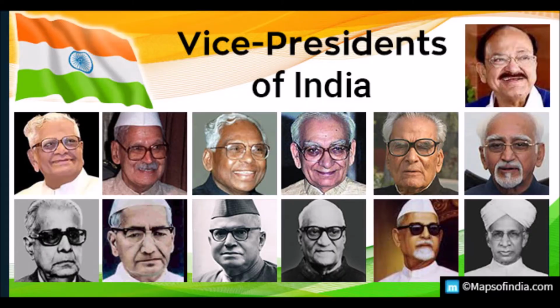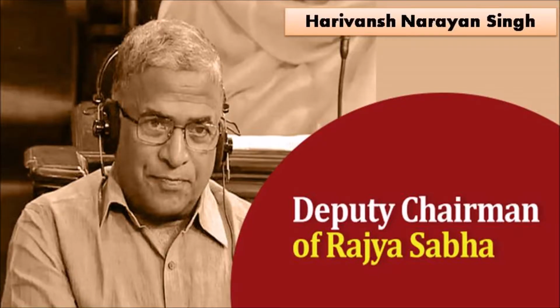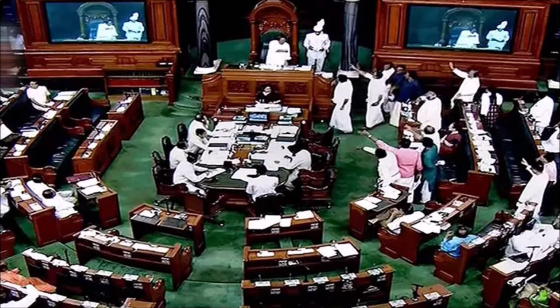The Vice President is the chairman of the Rajya Sabha. The deputy chairman is chosen from among the members. At least 10% of the members, a minimum of 25 members, should be present during the sessions of the Rajya Sabha. The house should meet at least twice in a year.